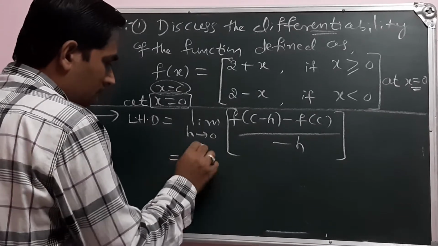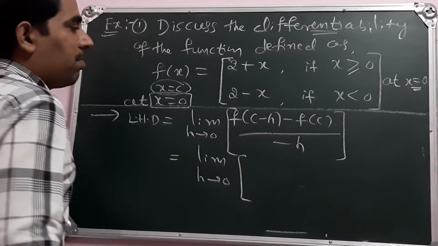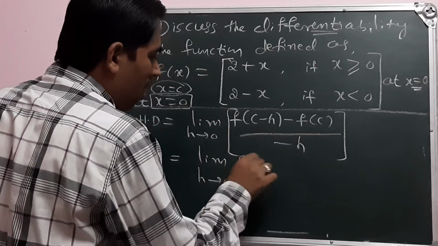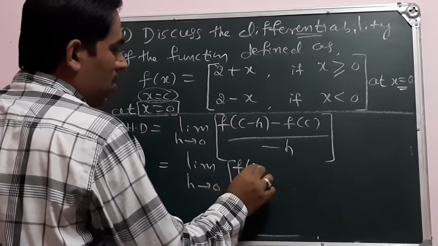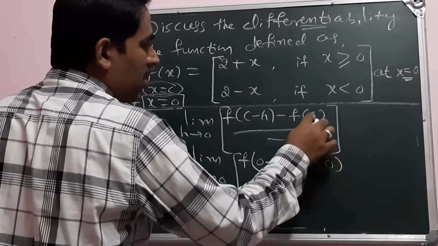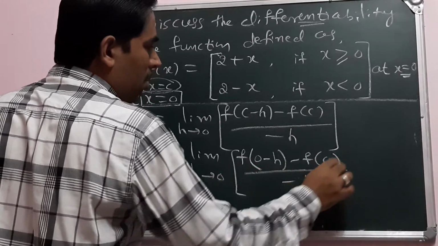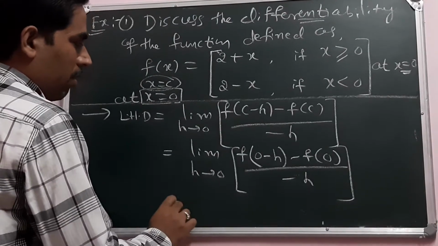Then you can substitute here. Limit h tends to 0 of f of c, where c means 0, so f of 0 minus h minus f of, I will replace that point as 0 here, divided by minus h.